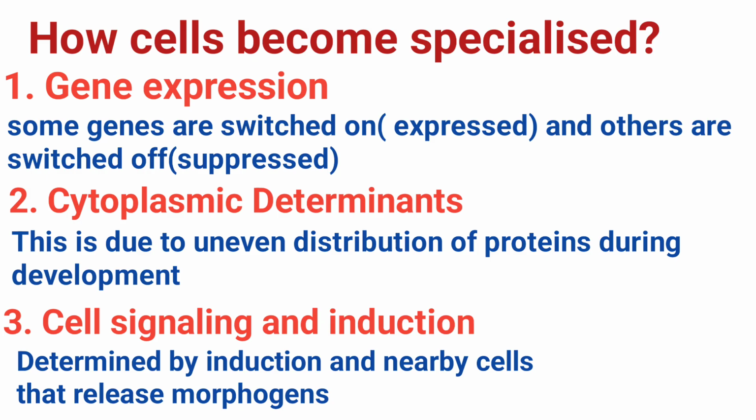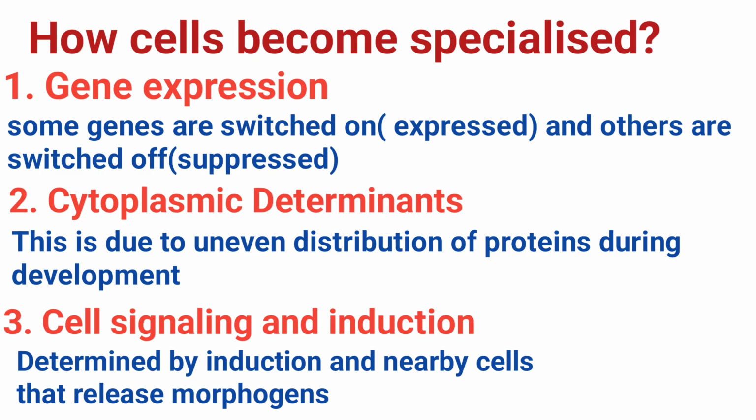Cell signaling and induction is another way cells become specialized. Cells talk to their neighbors to decide what to become. That's the neighborhood effect. A cell's fate is often determined by its location. And induction, whereby nearby cells release chemical signals called morphogens. If a stem cell receives a high concentration of a heart signal, it begins changing its structure to become a cardiac muscle cell. Those are the three ways cells become specialized.